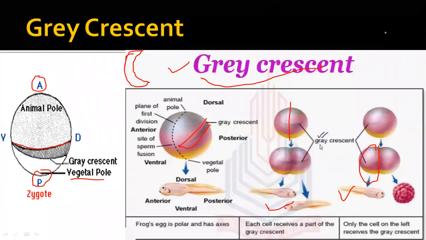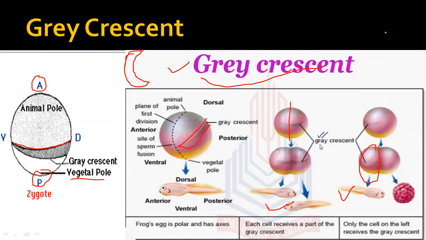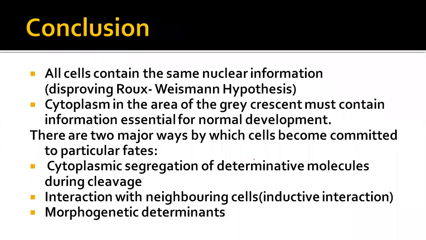So after that, it was concluded that not only the nucleus, but the gray crescent is also very important for the induction process, or for the development of the individual. So all cells contain the same nuclear information. This is the first conclusion of that experiment, disproving the Roux-Weismann hypothesis.